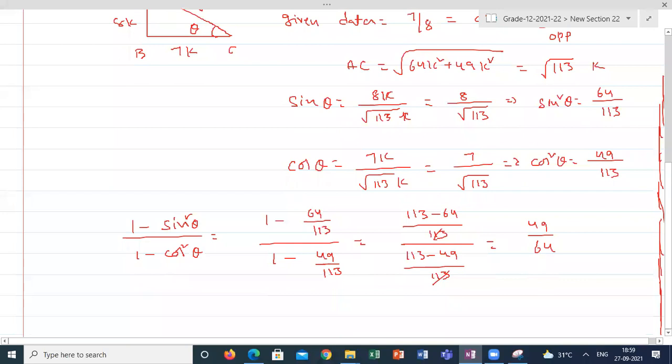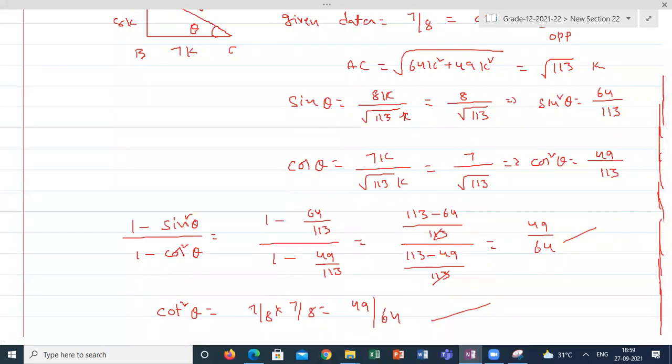And he is asking, next one is cot square theta. Cot square theta is nothing but cot theta into cot theta. That is 7 by 8 into 7 by 8, 49 by 64. Both are the same answers. Hope you are clear what I am saying. Students, are you clear? Yes, sir.